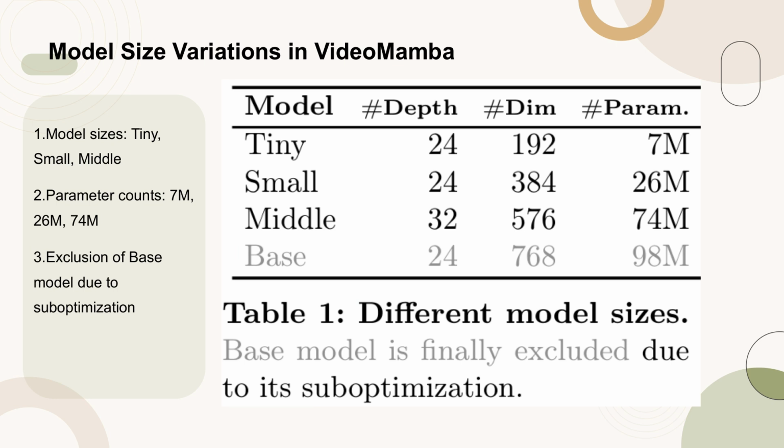Each model size is characterized by its depth, dimension, and the number of parameters, with the tiny model having 7 million parameters, the small model 26 million, and the middle model 74 million. Notably, the base model, which was initially considered, was ultimately excluded from the lineup due to observed suboptimal performance during experiments. This table serves as a critical reference for understanding the scalability and performance trade-offs in the VideoMamba architecture.